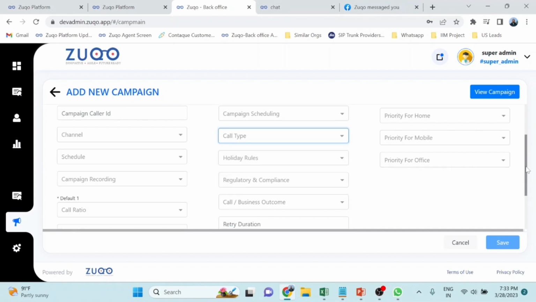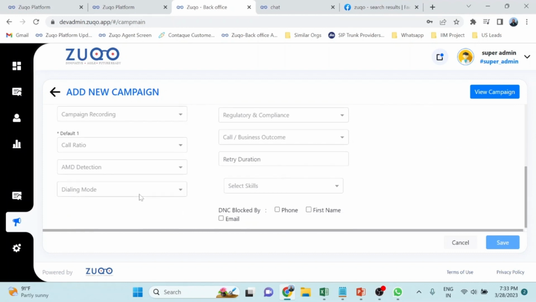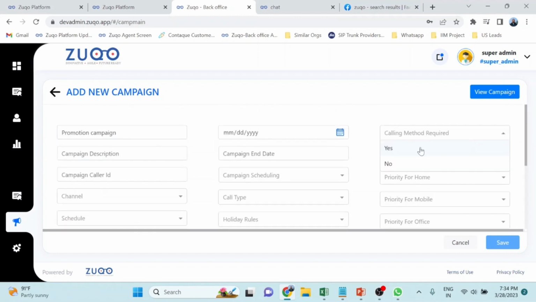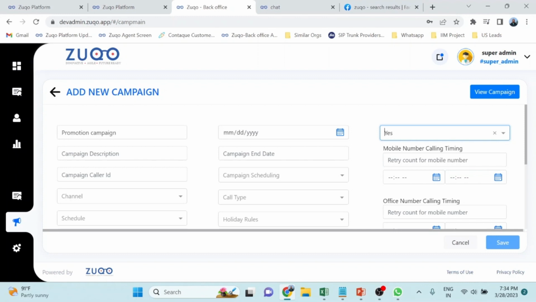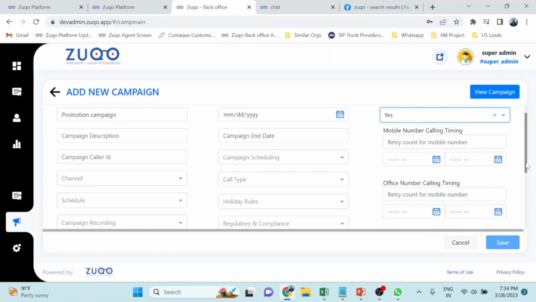And you can also choose the dialing mode, for example, predictive dialer or preview dialer. And if you want recording, you can do that as well. You can also create dial plans. For example, if you want to assign a retry count to the mobile numbers, let's say 3 for that number. And if you want a duration, for example, every retry should be done within so many hours gap, you can do that as well. Similarly, for an office number.